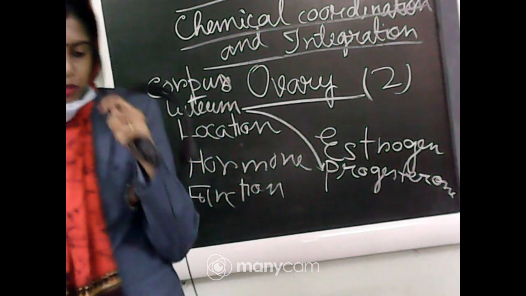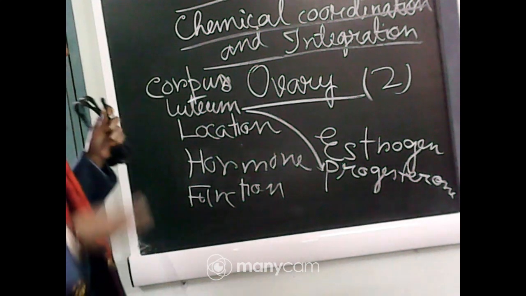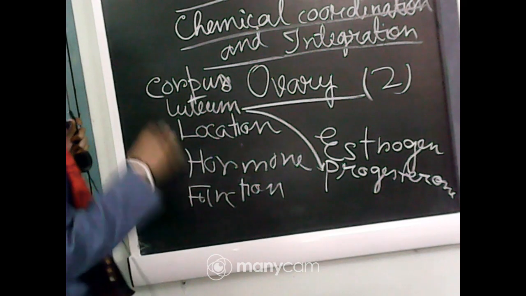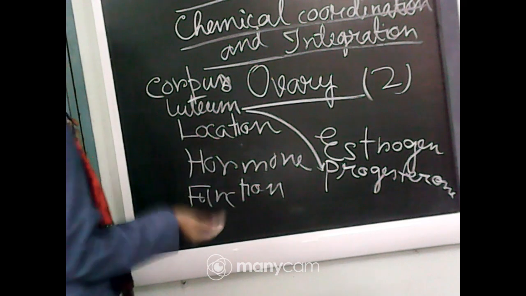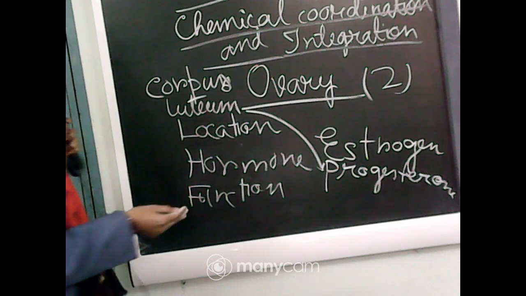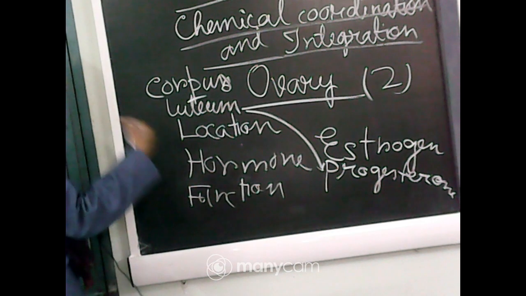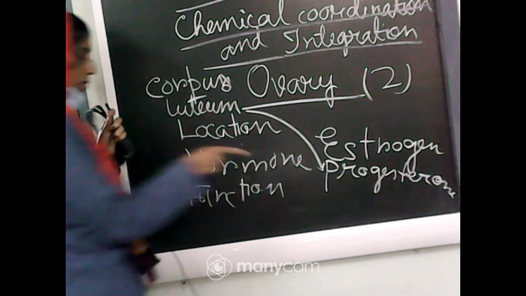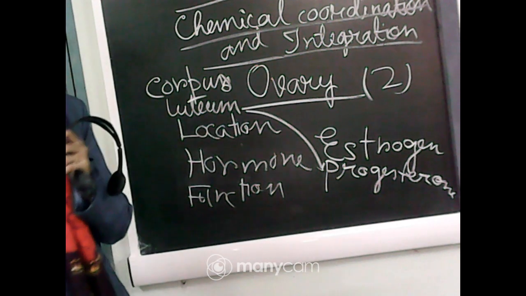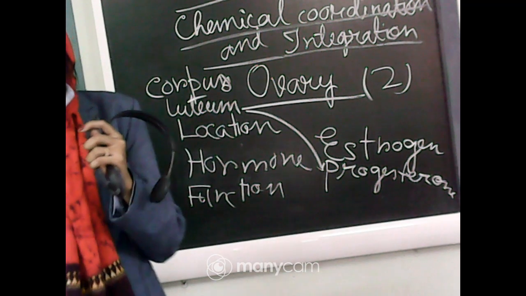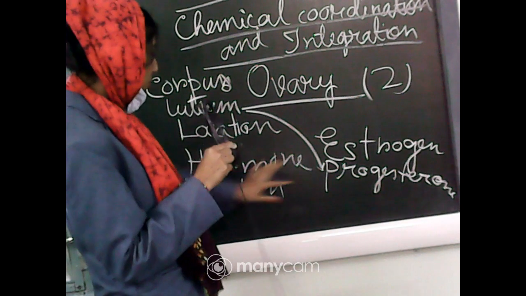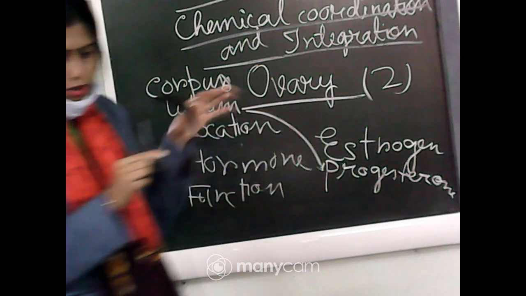These two hormones will be released from different places. From the growing follicles we get estrogen, and after the release of the ovum, from the corpus luteum we get progesterone. Now we have to know the function of these two hormones.